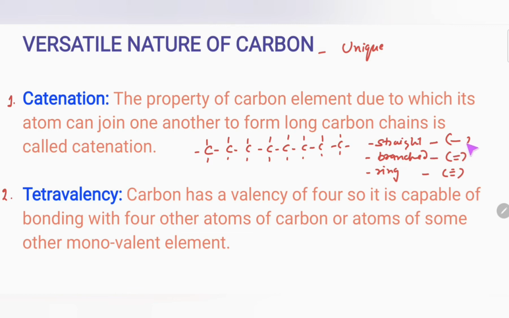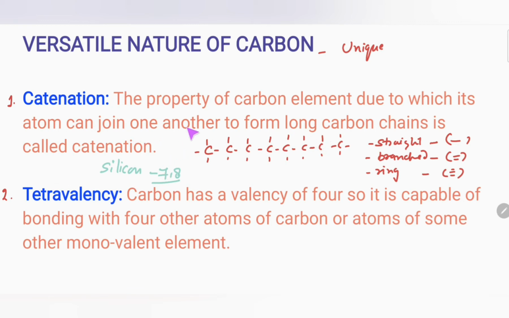Compounds having single bonds are stable in nature, whereas double bonds are more reactive, or you can say unstable in nature. Is there any other element which can show the catenation property? Yes, there is one more element, that is silicon. Silicon can also show catenation, but there are limitations. Only 7 to 8 atoms of silicon can join together to form a compound, and that is why they cannot form long chains as carbon can.